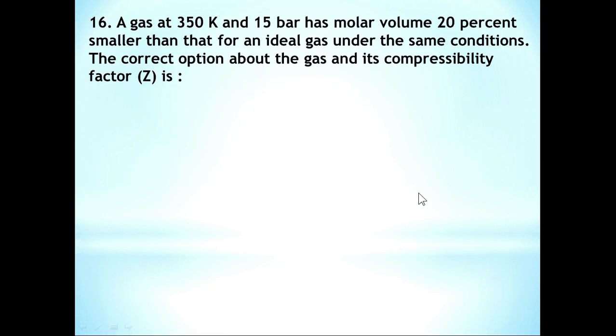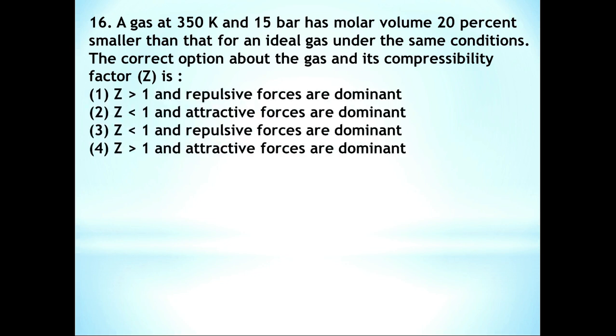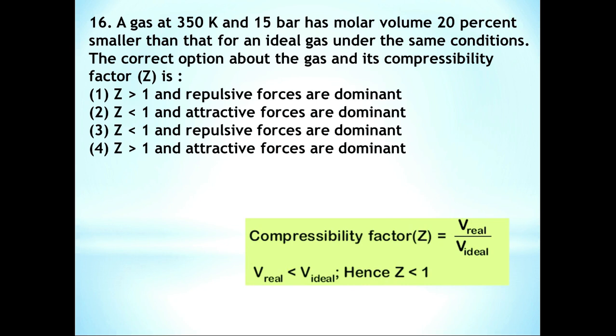Question number 16. A gas at 350 Kelvin and 15 bar has molar volume 20% smaller than that for an ideal gas under the same conditions. The correct option about the gas and its compressibility factor Z is... Here we have different options about the compressibility factor Z and repulsive and attractive forces. We know that compressibility factor Z is equal to V real divided by V ideal, volume of real gas divided by volume of ideal gas.